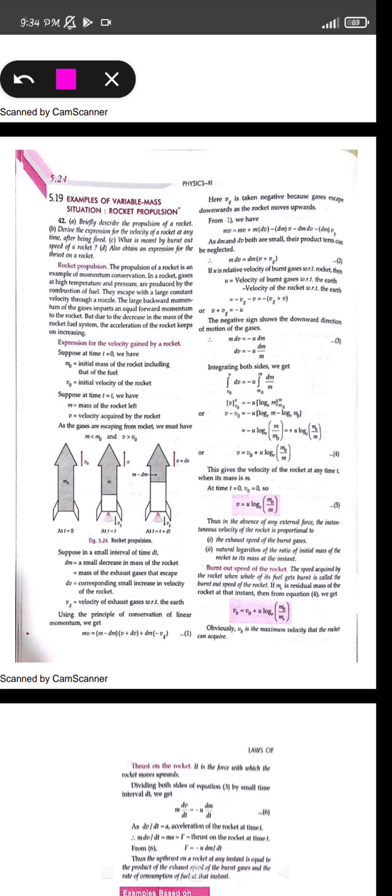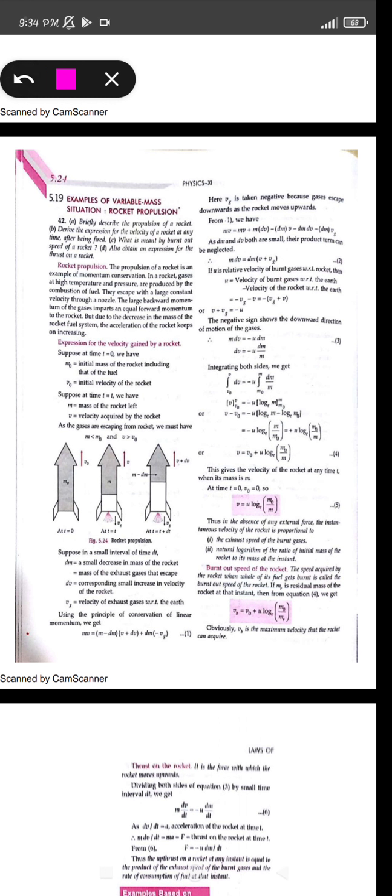After movement, the mass will be m plus dm, and the velocity will be v plus dv. So the velocity has already increased, and the gas velocity acts in the downward direction, given by vg. Please see the books after reading this video. After seeing this video, you can see the book. It will be easier to understand.